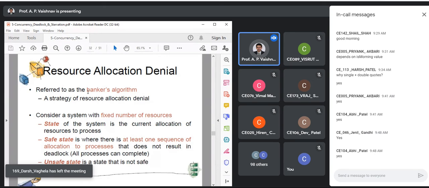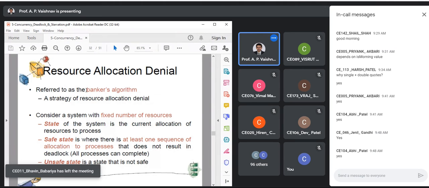It is called the banker's algorithm, as I told you, because a bank does not allocate cash in such a way that they run out of cash in the first hour. The cash allocation is very much dynamic, so that they can serve as many customers as possible. That is the plan that they make. Over there, cash is a resource. Over here, we have physical resources in the computer system. So that's why it is called the banker's algorithm.